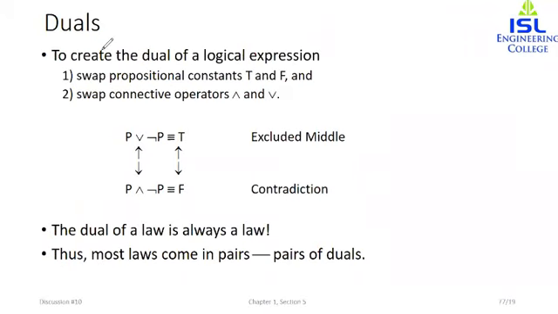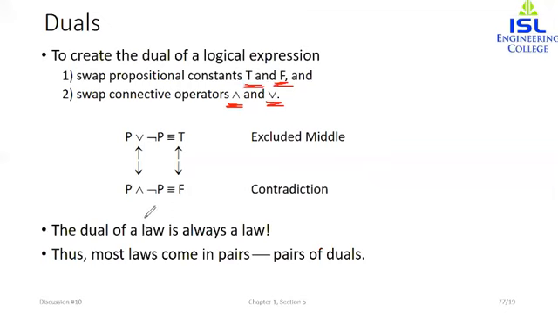So the same thing has been represented here. To create the dual of a logical expression, swap propositional constants T and F and the operators and and or. So P and negation P gives us P or negation P, equivalent to true gives us P and negation P is equivalent to false.